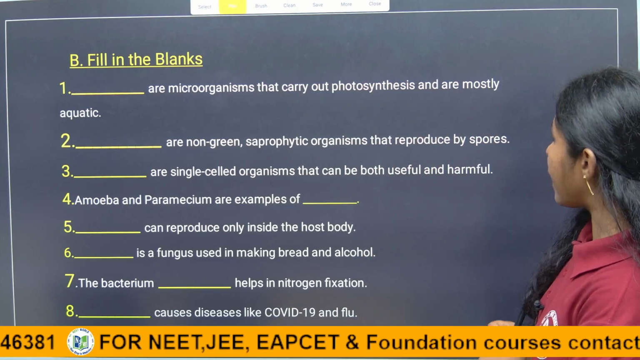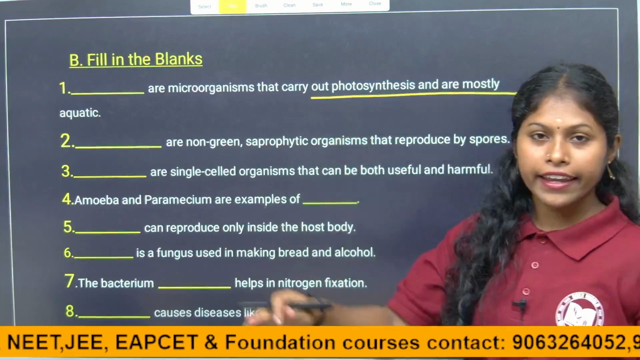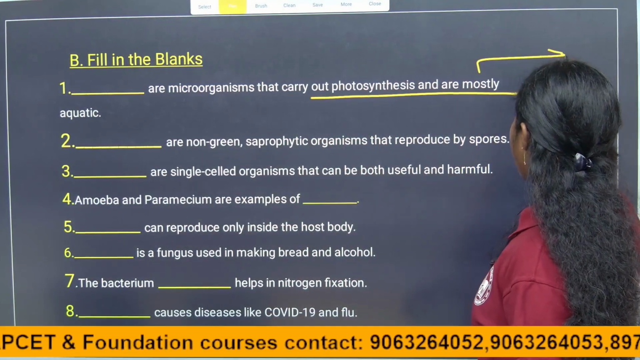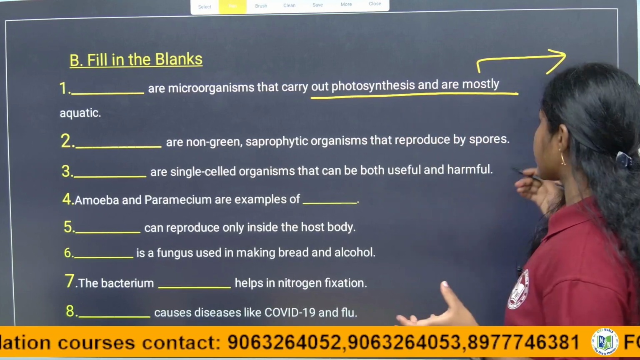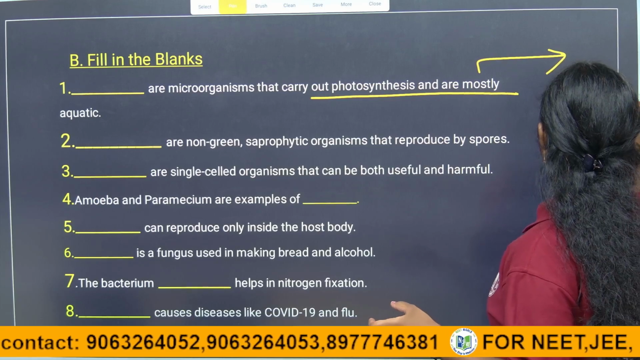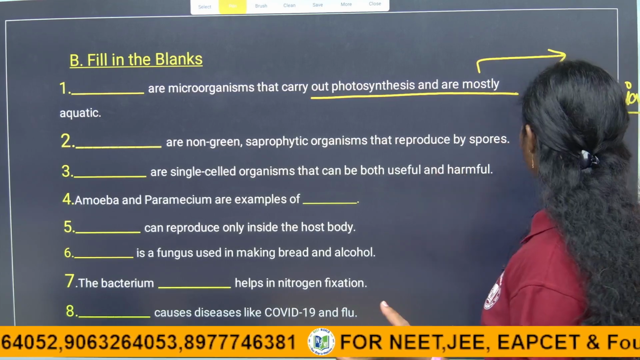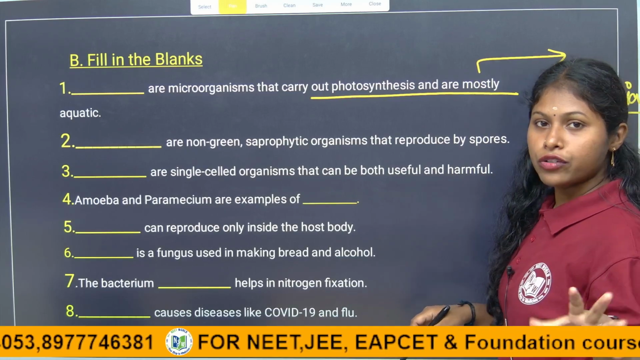Dash are microorganisms that carry out photosynthesis, and algae. There are 5 categories of microorganisms based on their similarities and dissimilarities. We categorize the microorganisms based on their traits and characteristic features. In the studies of microbiology, they are divided into 5 major groups.